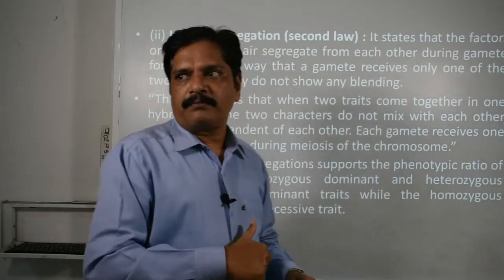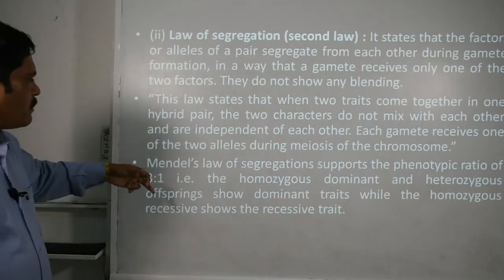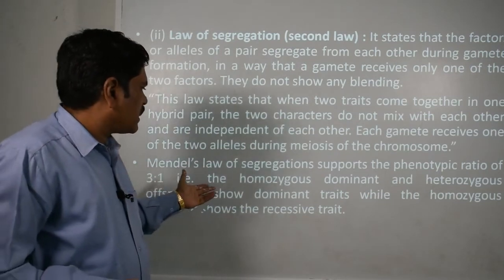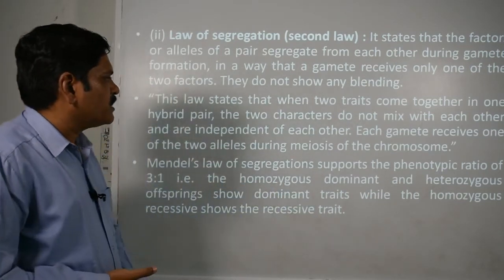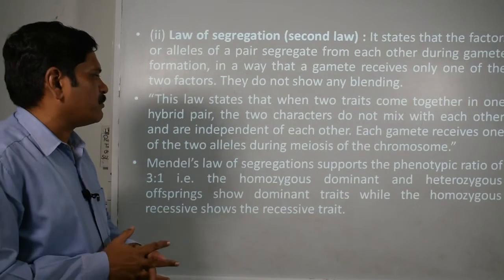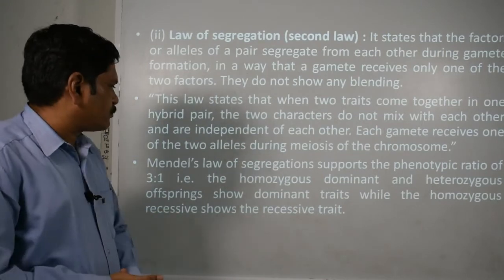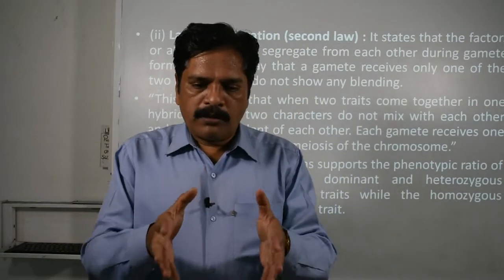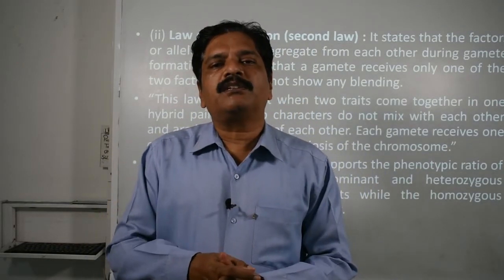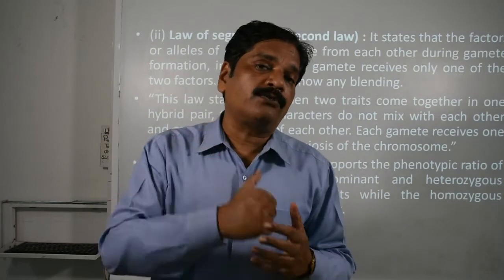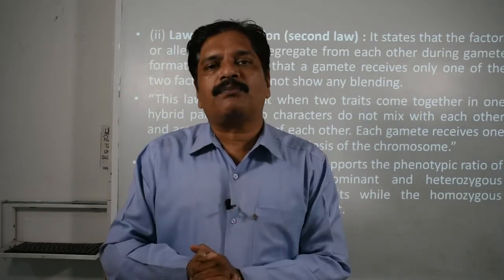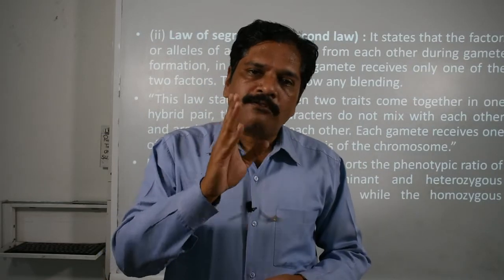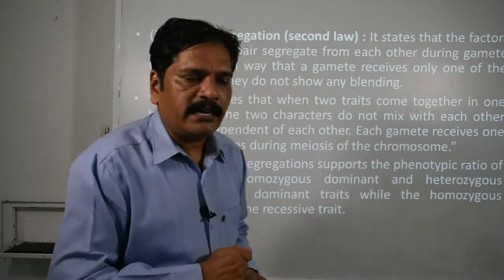The purity of gametes, right? Now, Mendel's law of segregation supports the phenotypic ratio of 3:1, that is, the homozygous dominant and heterozygous offspring show dominant traits while the homozygous recessive shows the recessive trait. Clear? In the F2 generation, when the two recessive genes come together, they are able to express themselves in the absence of the dominating gene. It is only possible because of their purity, because of their identity.